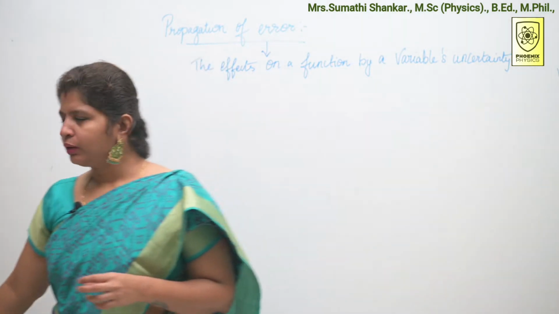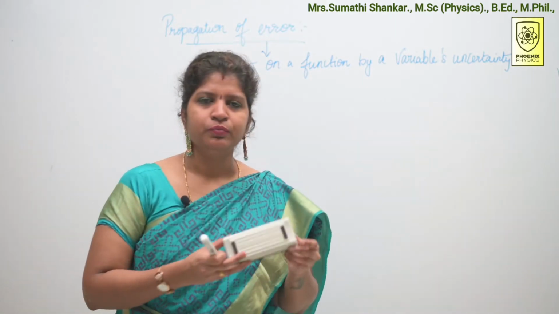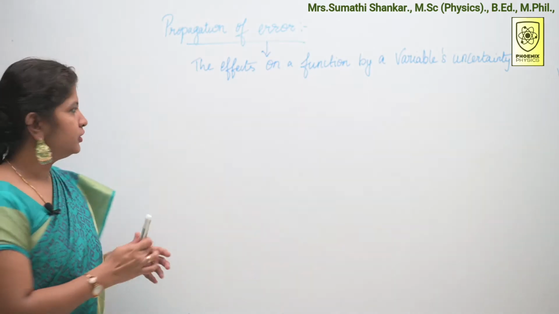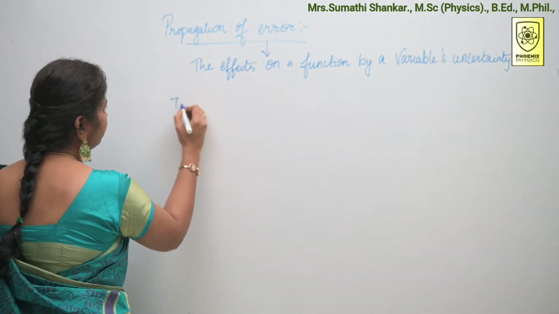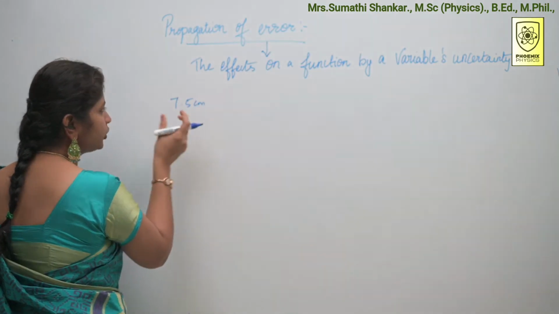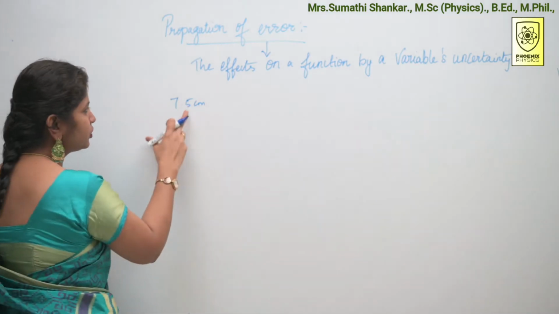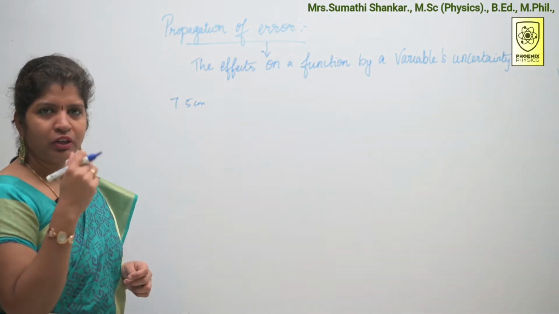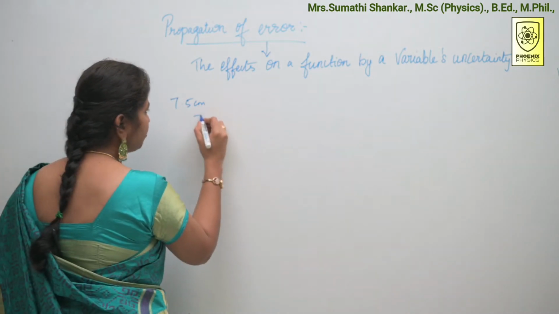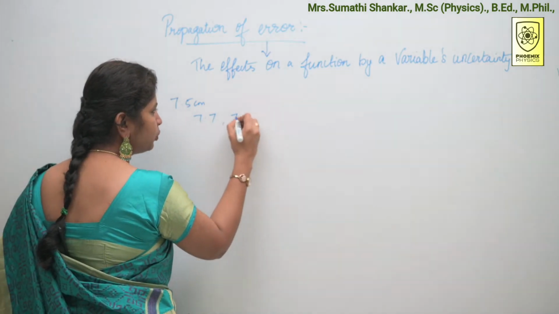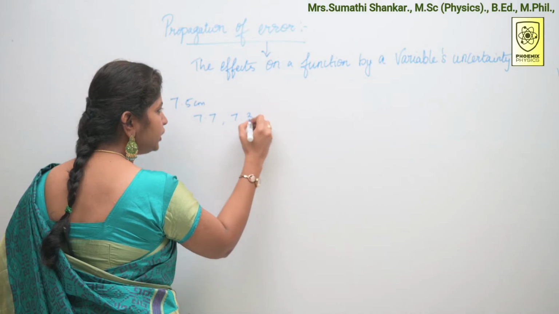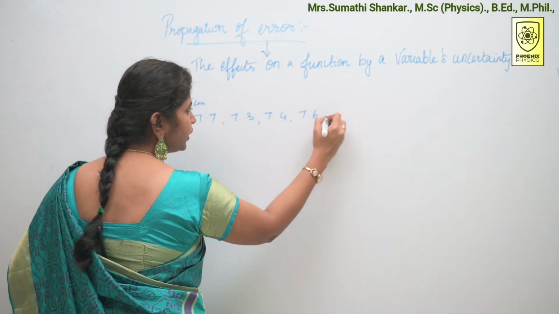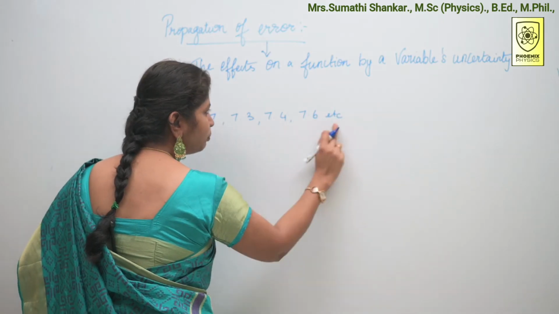Suppose I am going to measure the length of this duster. Say the length is 7.5 centimeter. That is, the actual length of the duster is 7.5 centimeter. But I measured as 7.7, 7.3, 7.4, 7.6, etc. These are my readings.